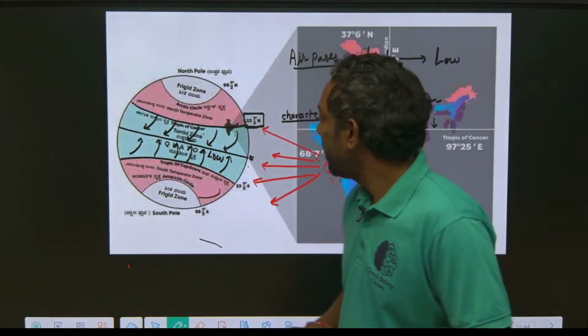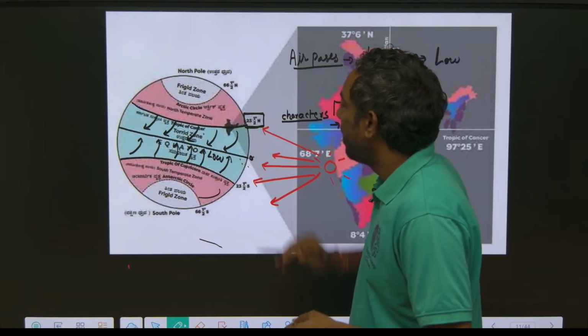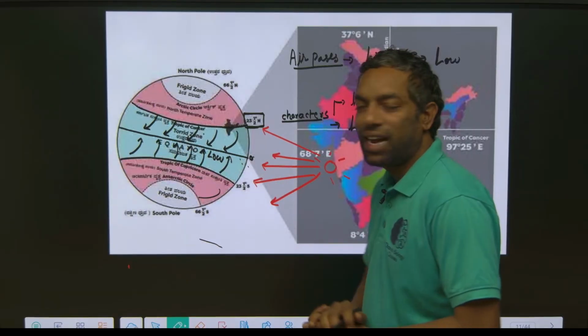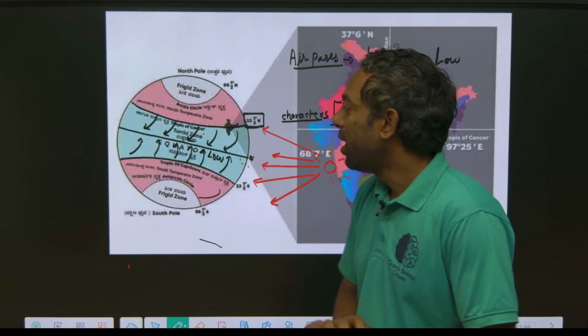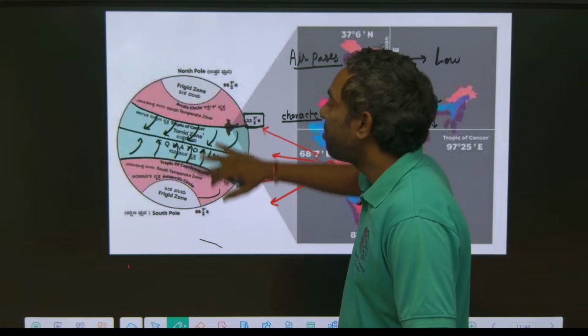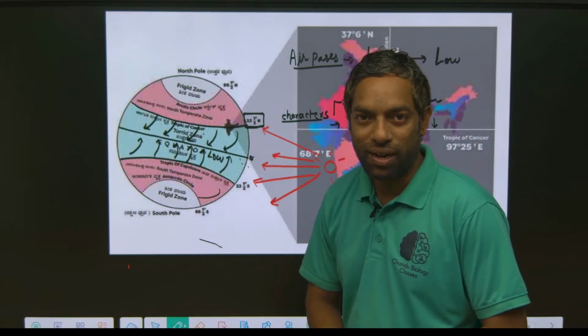As compared with the equator, the northern or southern latitude of the tropical area, the air passes towards the equatorial region.